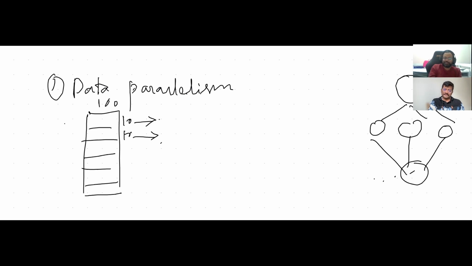So these are called mini batches. For each of these mini batches, mini batch 1 can go to GPU 1, mini batch 2 can go to GPU 3, mini batch 3 can go to GPU 4. Okay, actually it will not work like that, because of back propagation. Since you are doing stochastic gradient descent, you cannot update the weights.